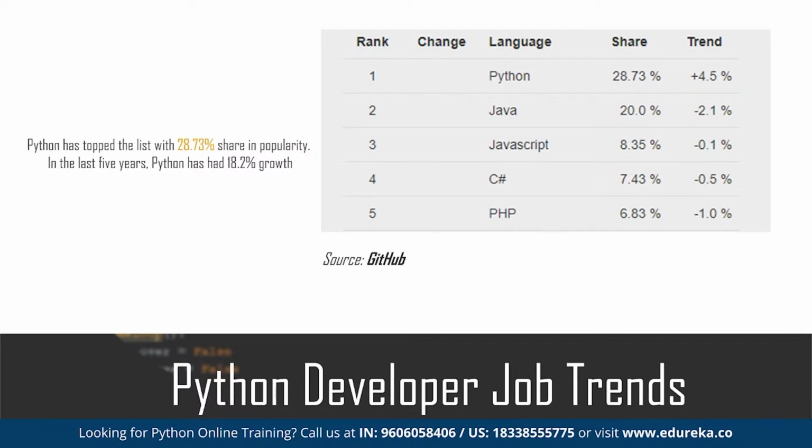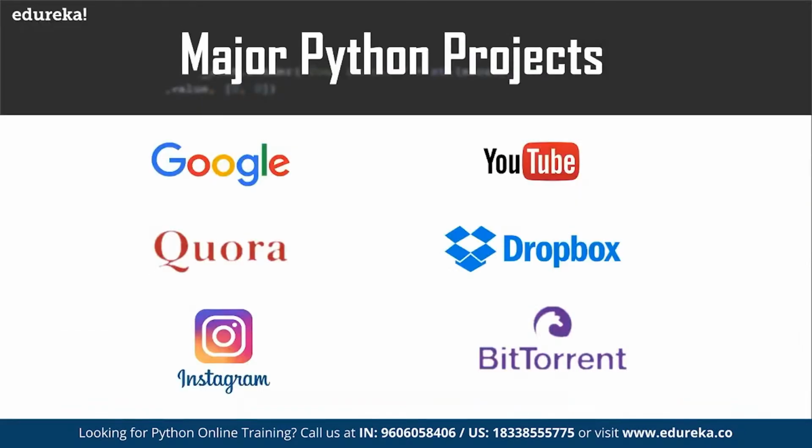The only reason is that I can do a lot of things using Python. I can do automation using Python. I can do data science using Python. I can do machine learning using Python. I can do artificial intelligence using Python. I can create a website using Python. A lot of things we can do, and that is the main benefit of this particular programming language. Big companies like Google, Quora, Dropbox, BitTorrent, Instagram, YouTube use Python a lot for their day-to-day work. NASA, like there are lots and lots of organizations who are using Python.